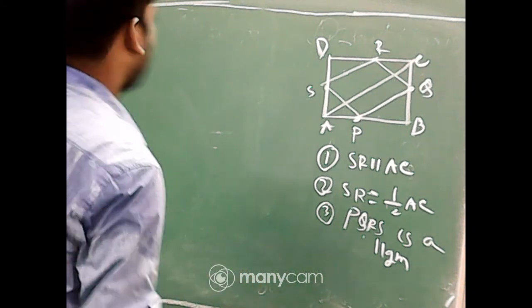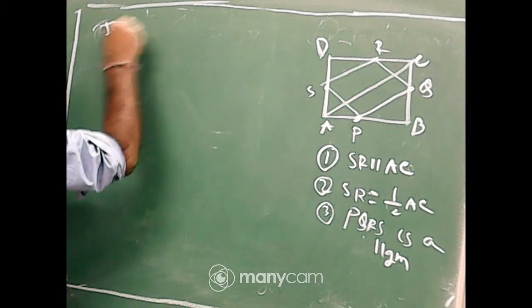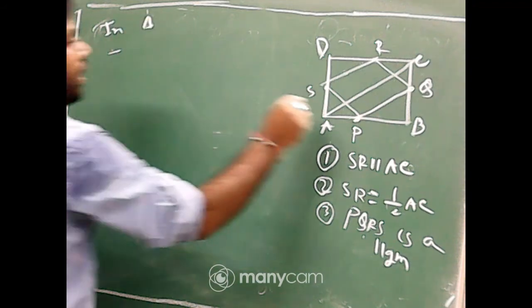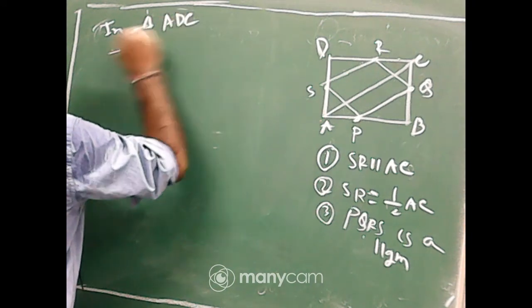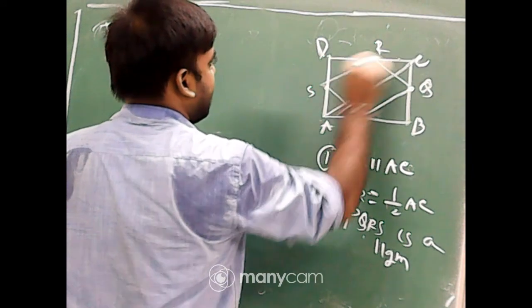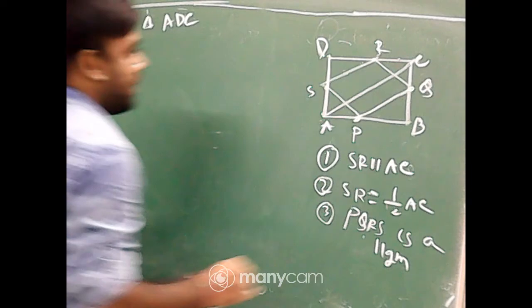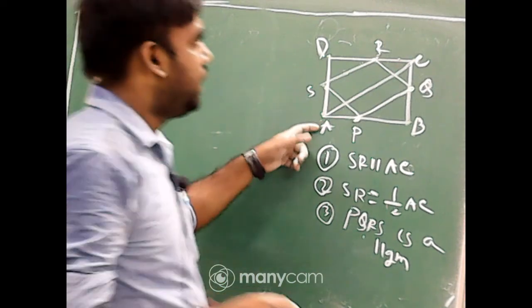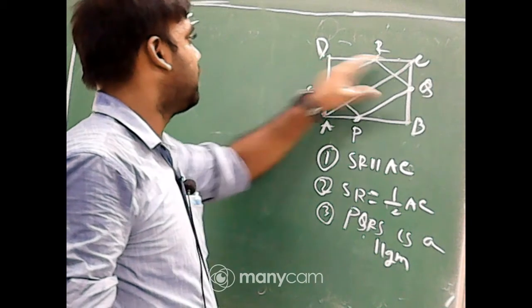Okay, now students, in triangle ADC, S is the midpoint of AD and R is the midpoint of DC.